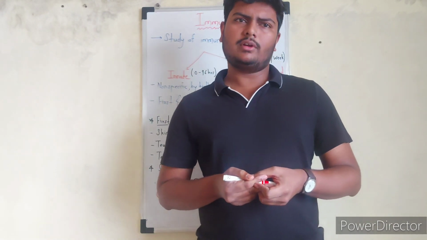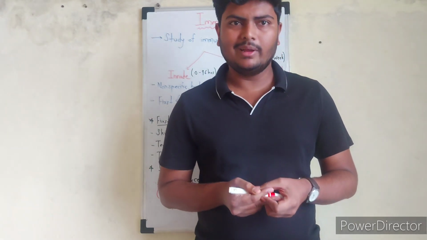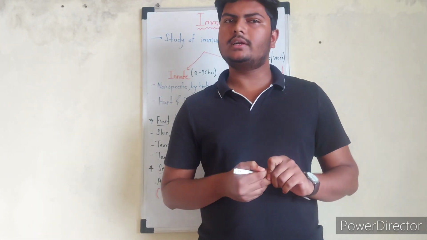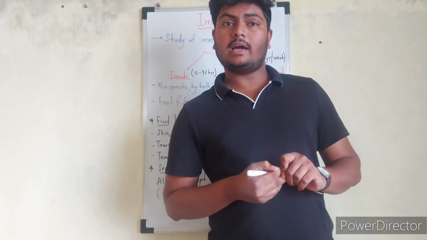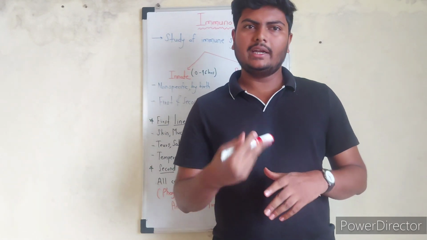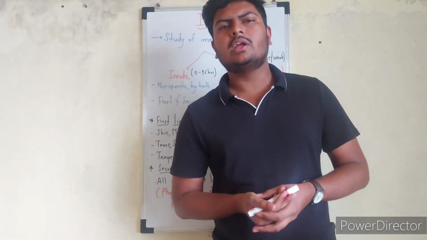Let's consider our human body as a country, and then our immune system will become the soldier or the defense mechanism of that country. So in the case of a country, there are terrorists or foreign invaders which try to enter our country and try to destroy our country.